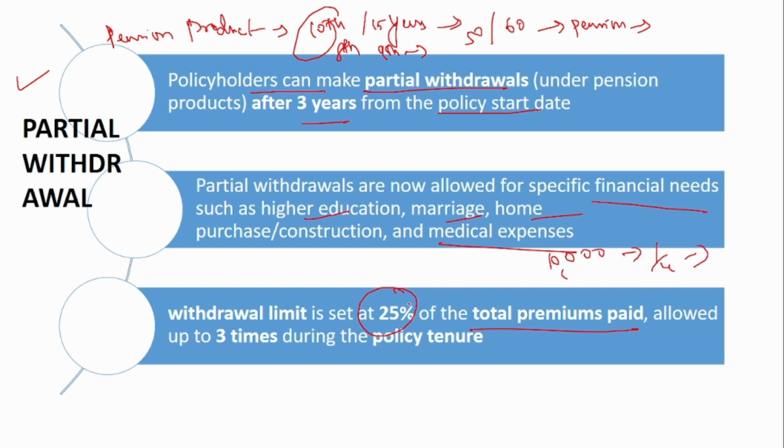That is what this withdrawal limit says, and it is allowed only up to 3 times during a policy tenure. So if the policy tenure is 20 years, in that you can use this withdrawal only 3 times. After that, you cannot use this withdrawal. So this is the second change.